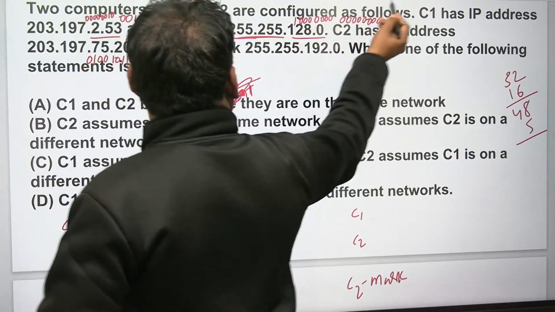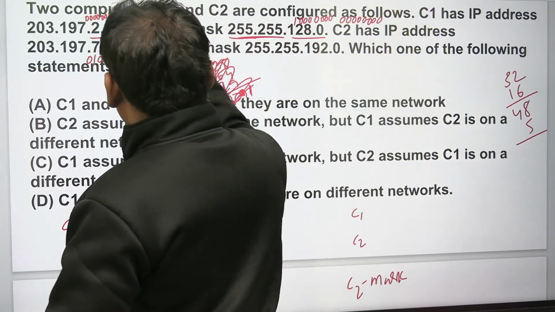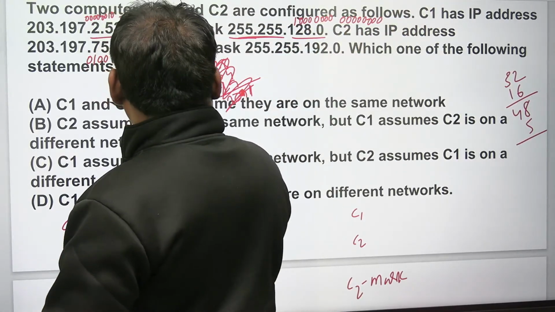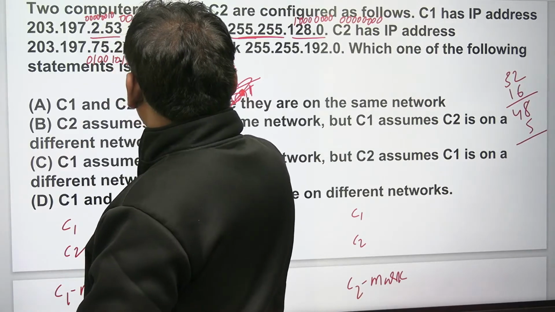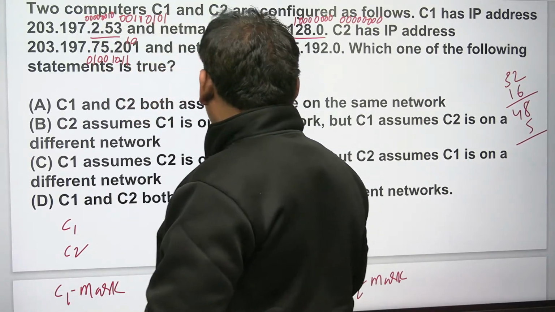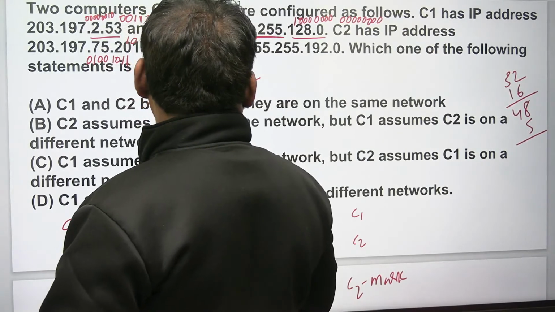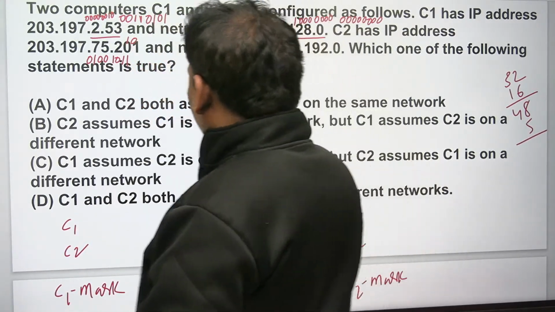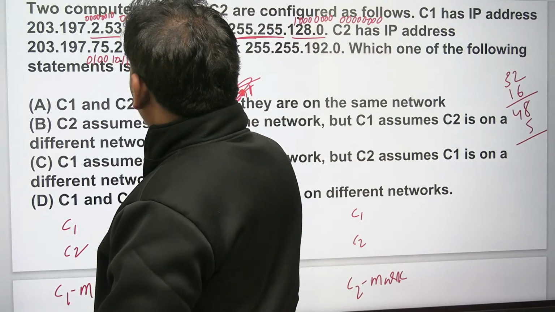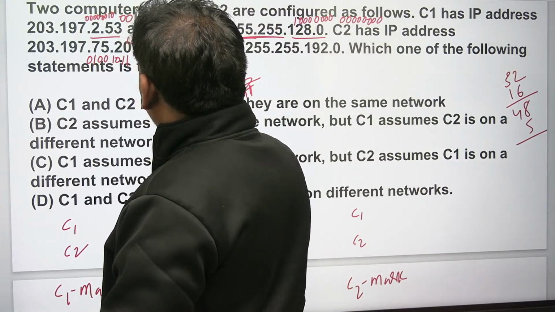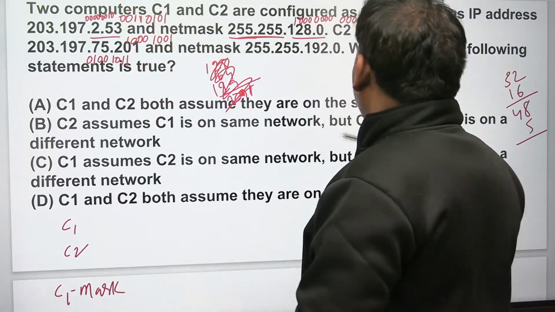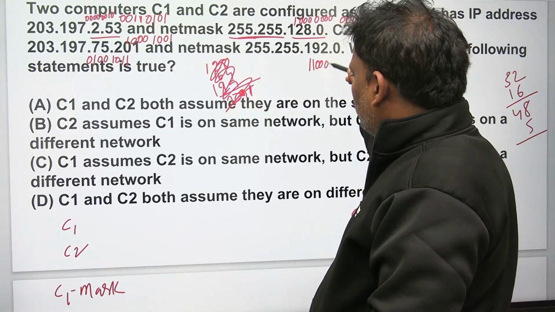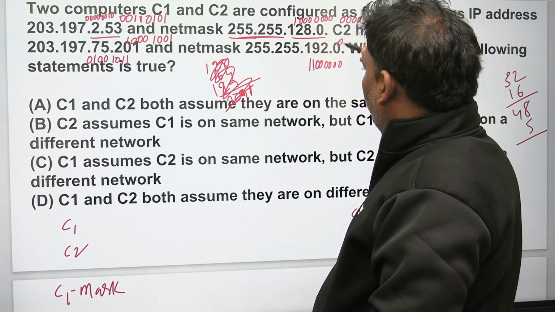So 201 means what? 2 power 7, 128. Just do binary conversion, right? Afterwards, 64 also, 2 power 6, 64. Afterwards you want how much? 9 you want, right? Let me write down: 0, 0, 1, 0, 0, 1. Yeah, fine. Let's go to the mask here also. 192: 1, 1, 0, 0, 0, 0, 0, 0. So 8 zeros.